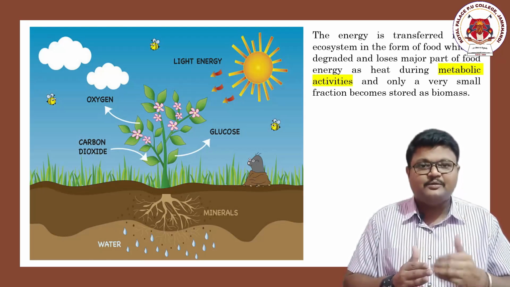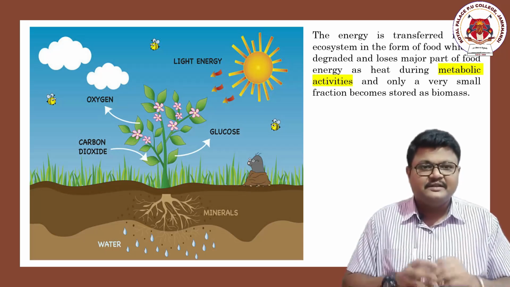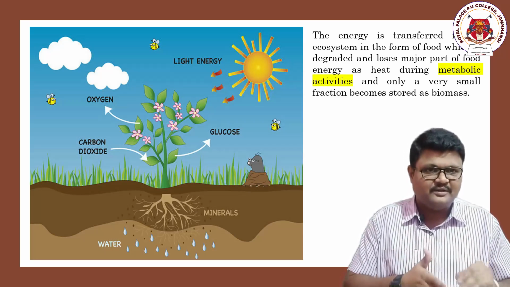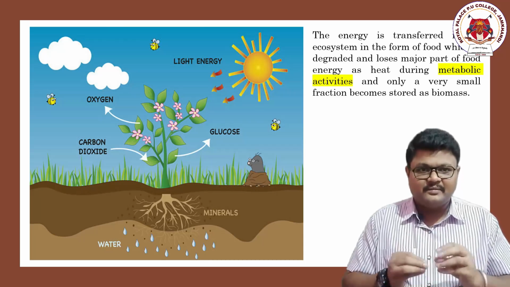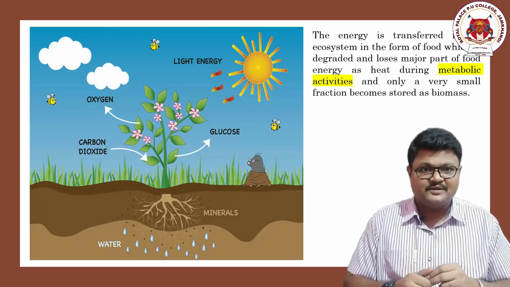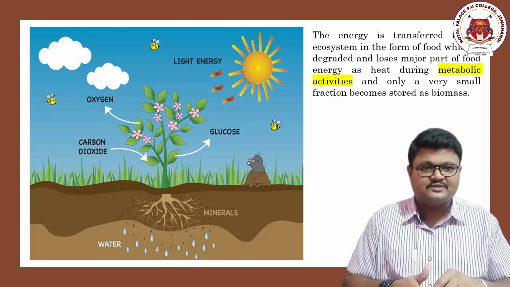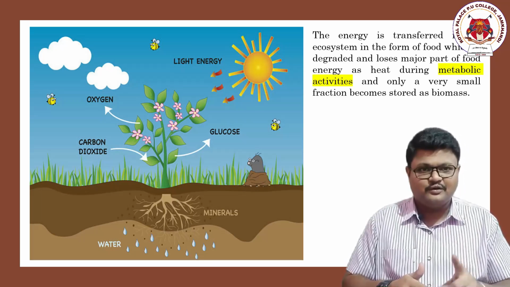Now when the herbivores or the primary consumers eat these plants, the energy will be transferred into that herbivore or primary organism in the form of food only. Now this primary consumer is being eaten by the secondary consumer, and once again the energy is transferred from this primary consumer to the secondary consumer in the form of food only.